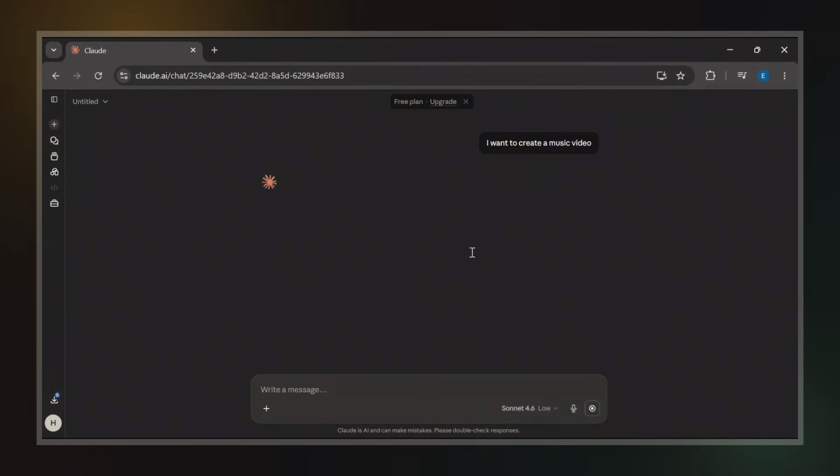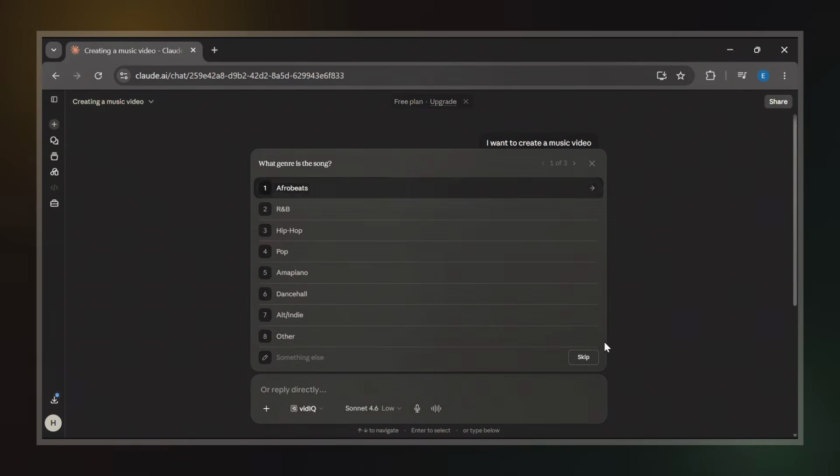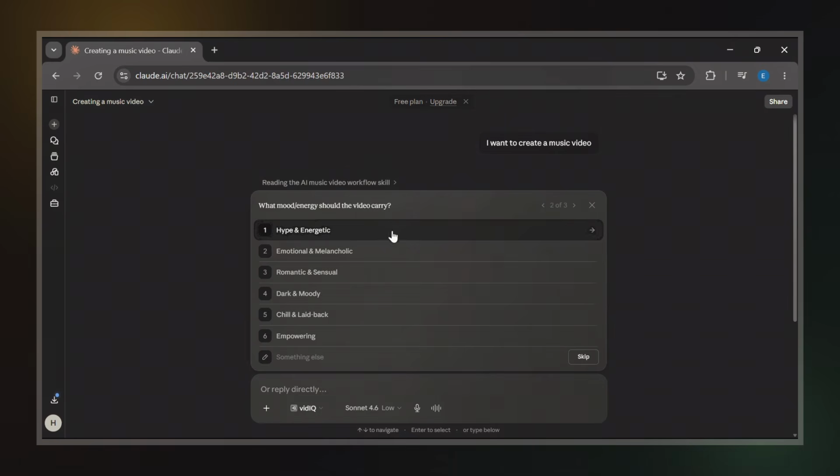Because Claude is using the AI music workflow skill we uploaded earlier, it already understands the context of what we're trying to create. It immediately starts guiding us through a series of questions, which is one of the features I built into this workflow. The first question asks for the genre of the song. For this example, I'm choosing Afrobeats. And yes, Afrobeats is what I'll be using throughout this project.